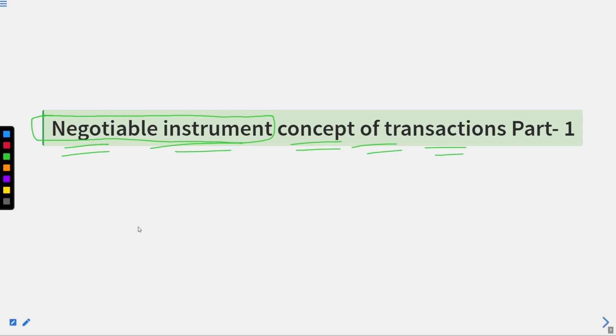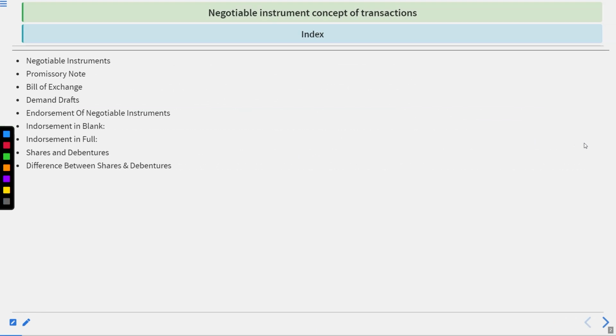But what we really need to understand is the concept of transactions in negotiable instruments. Like, how are these negotiable instruments used for making transactions? That is going to be our part 1 for the discussion. In this, we will start with some basic introduction to negotiable instruments, and we will see some facts and figures of the concept of transactions. How does this negotiable instrument work? You can see the index.